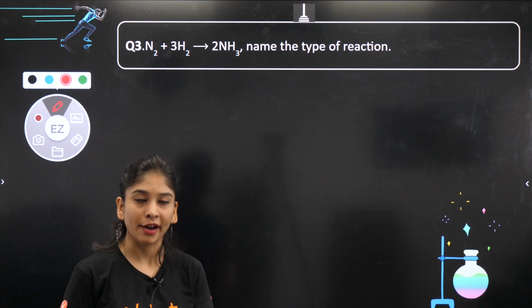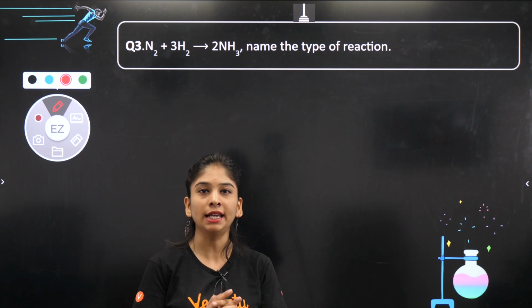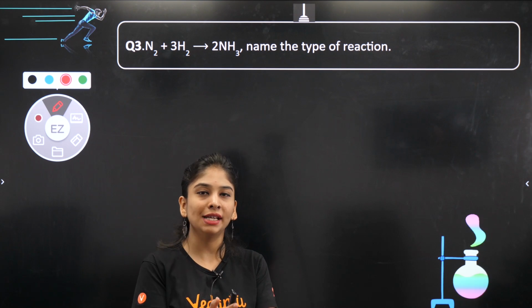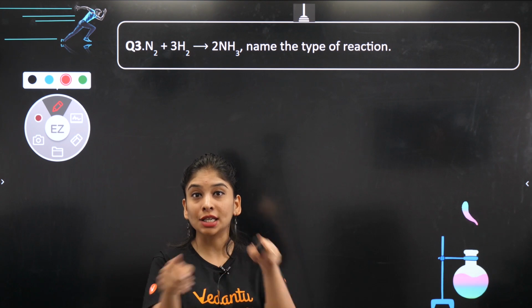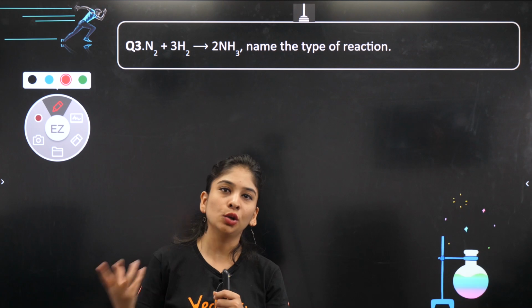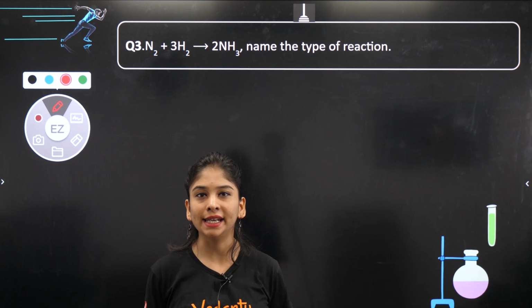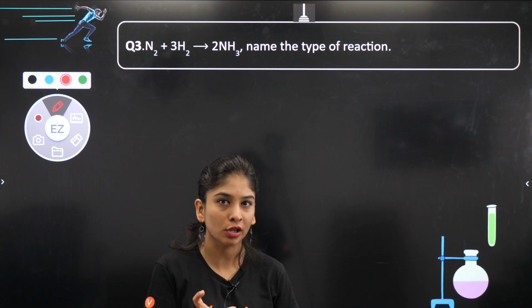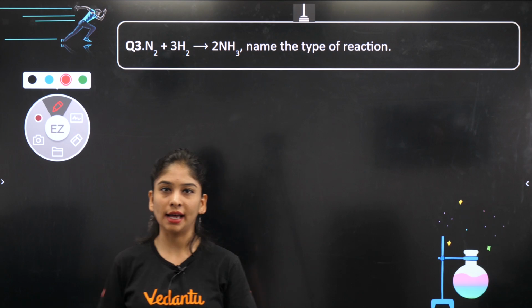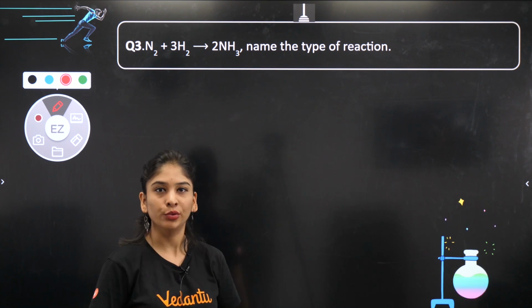And the last type is redox reaction, in which reduction and oxidation occur simultaneously. All of the reactions are generally redox only, except DD reaction, because DD reaction is just exchange of ions, nothing new is formed. They are not losing any electron, not gaining any electron. We can define reduction and oxidation with electron method also. We'll do it in today's class. Okay, I hope I have given you a very clear summary about these reactions.